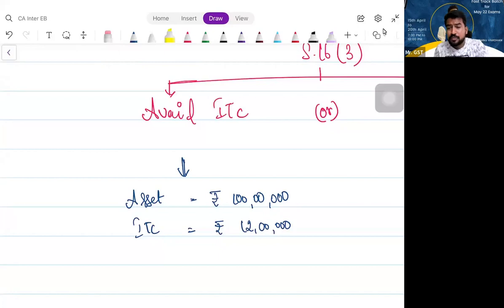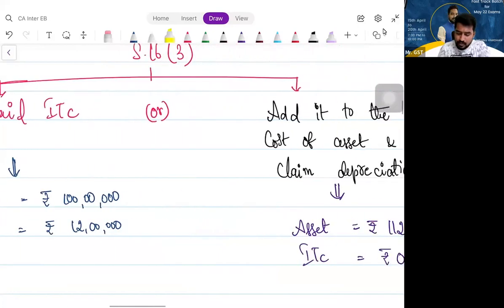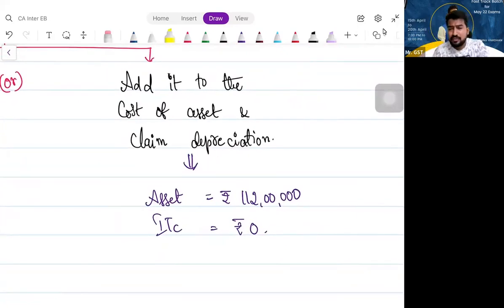Or you have another option. What is that another option? Total cost, whatever is there. The cost of the asset and ITC both, the GST both, you record it as cost of the asset, 112 lakhs. How much ITC you are claiming now? 0.